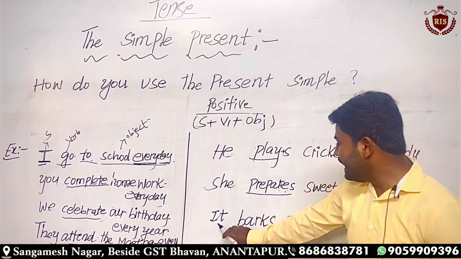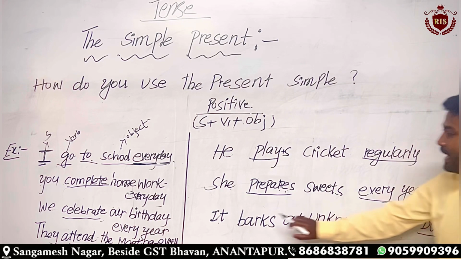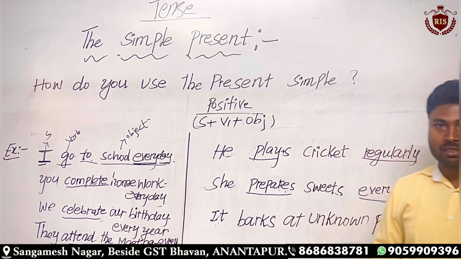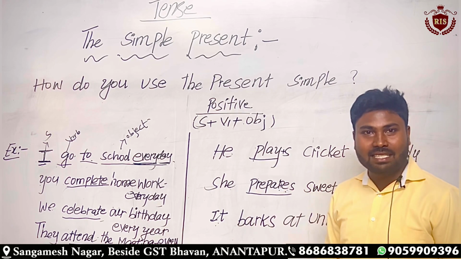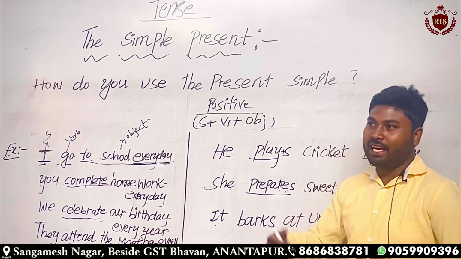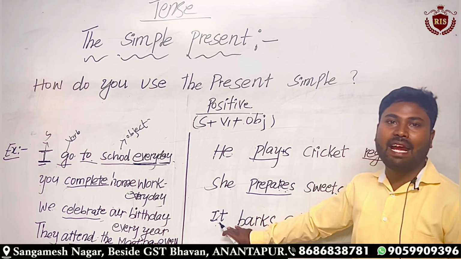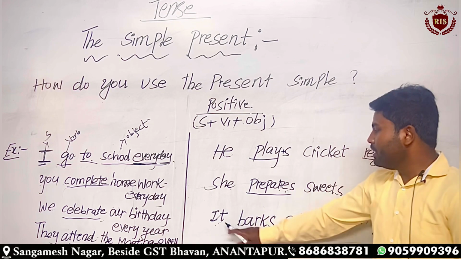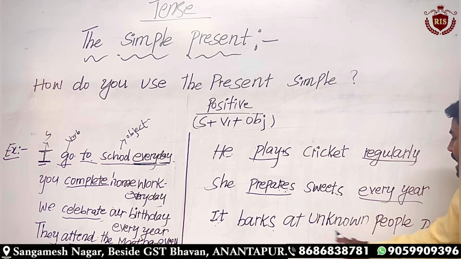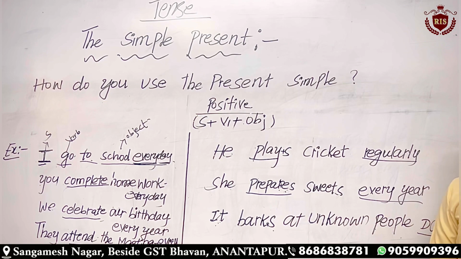And next, it barks at unknown people daily. Here it refers to a dog. It indicates things, animals, either a living thing or a non-living thing, and also animals. It indicates these things. It barks at unknown people daily. Even here we have added s to the main verb.